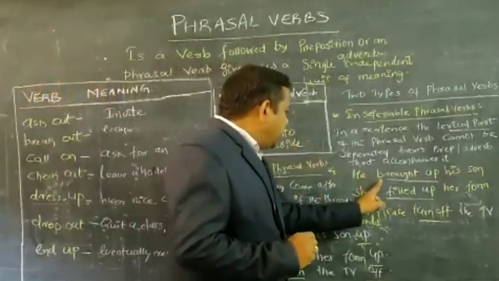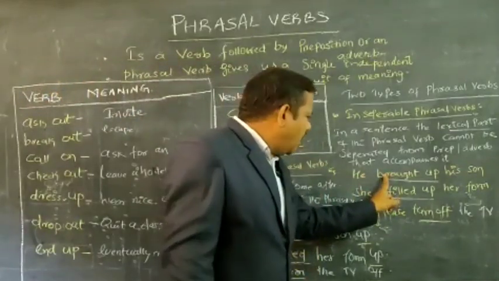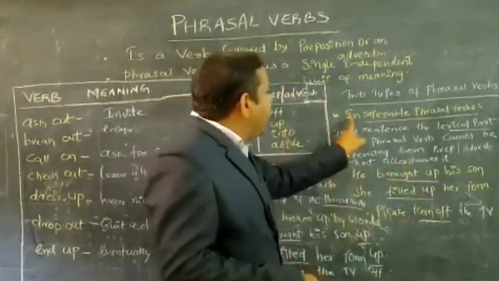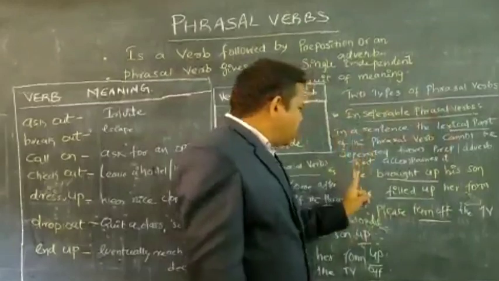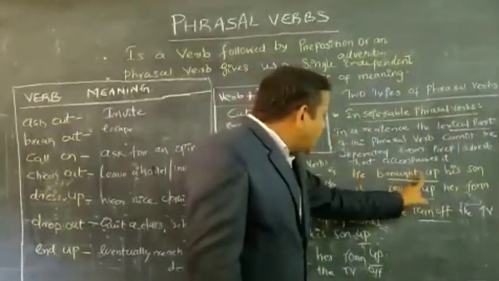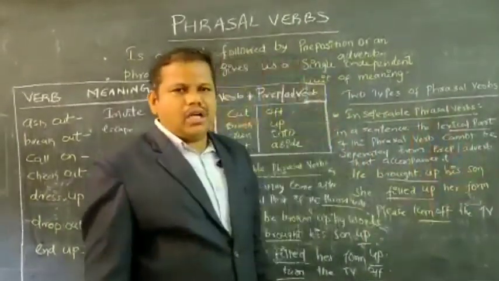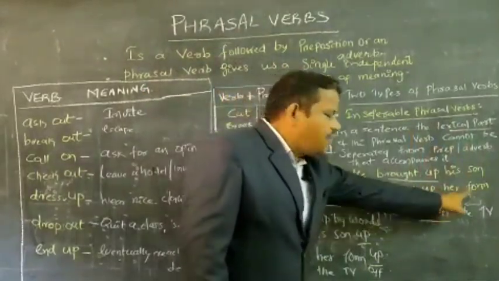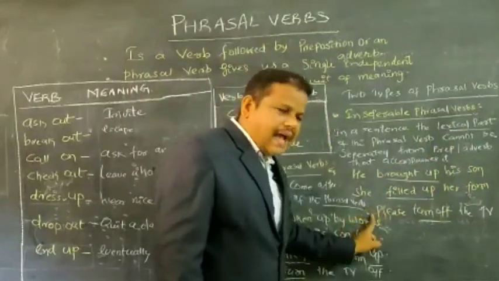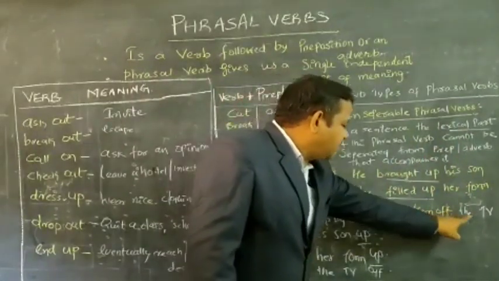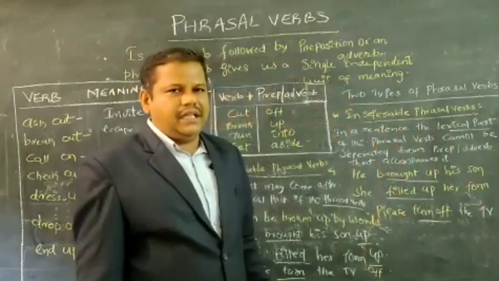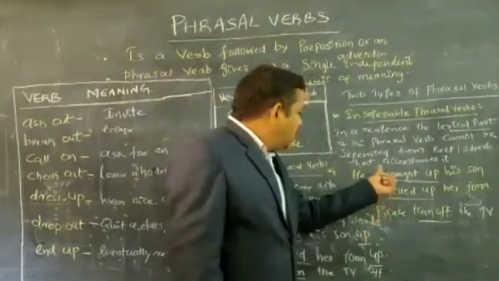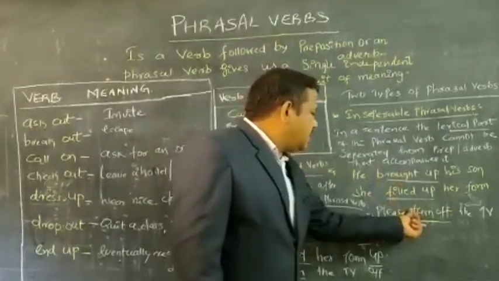It means that there is a phrasal verb called brought up. You can't write it separately. They are called inseparable phrasal verbs. See the examples. He brought up his son. Second one, she filled up her farm. Third example is, please turn off the television. I have written it shortly, TV. So in these sentences, you can see clearly brought up, filled up, turn off.